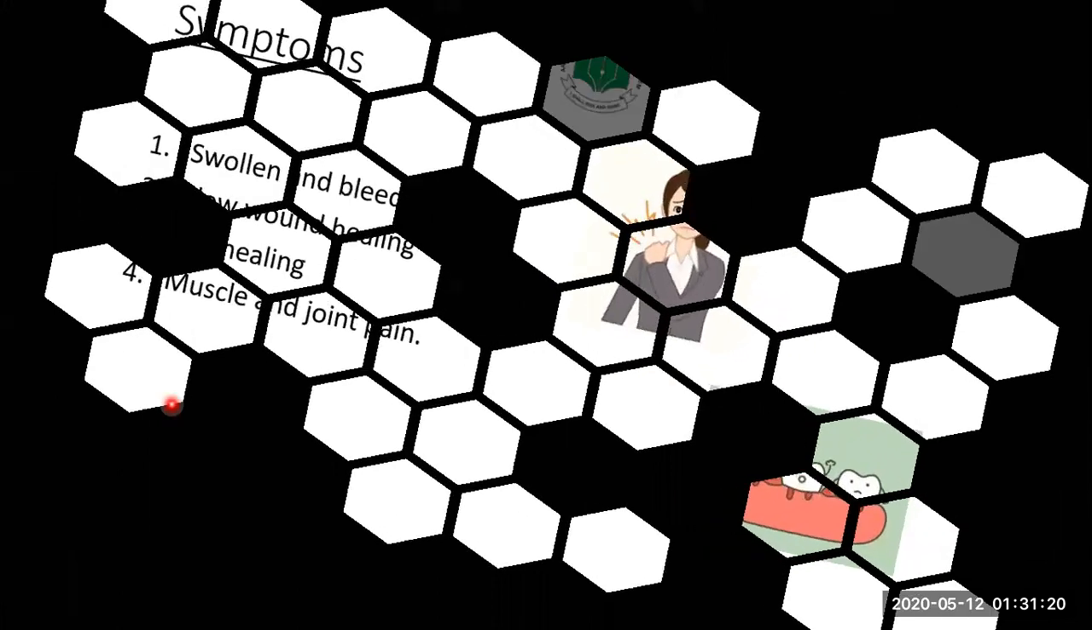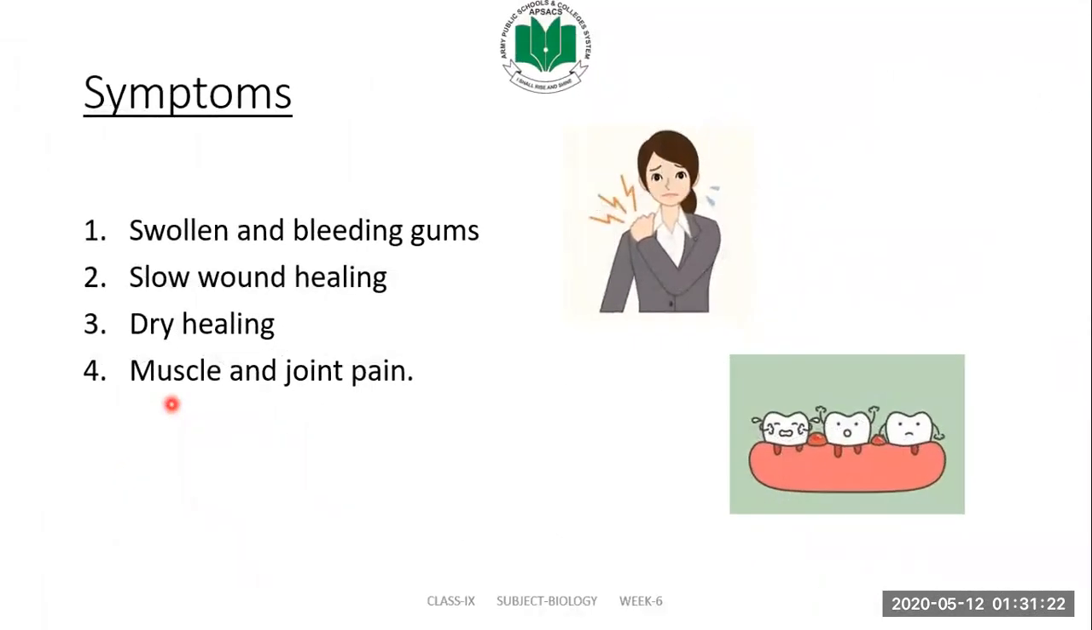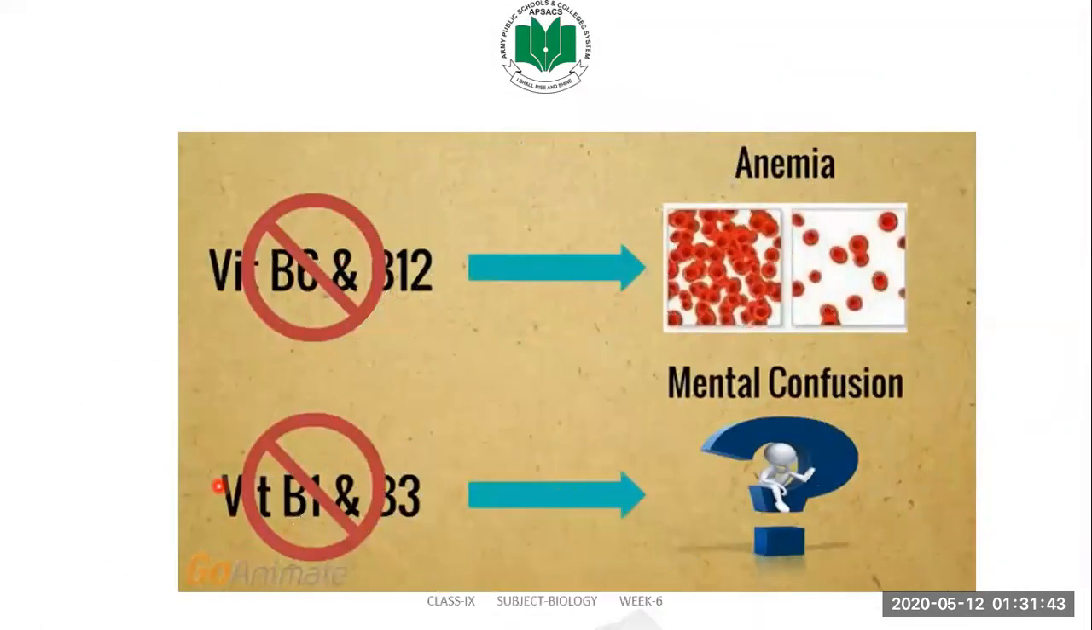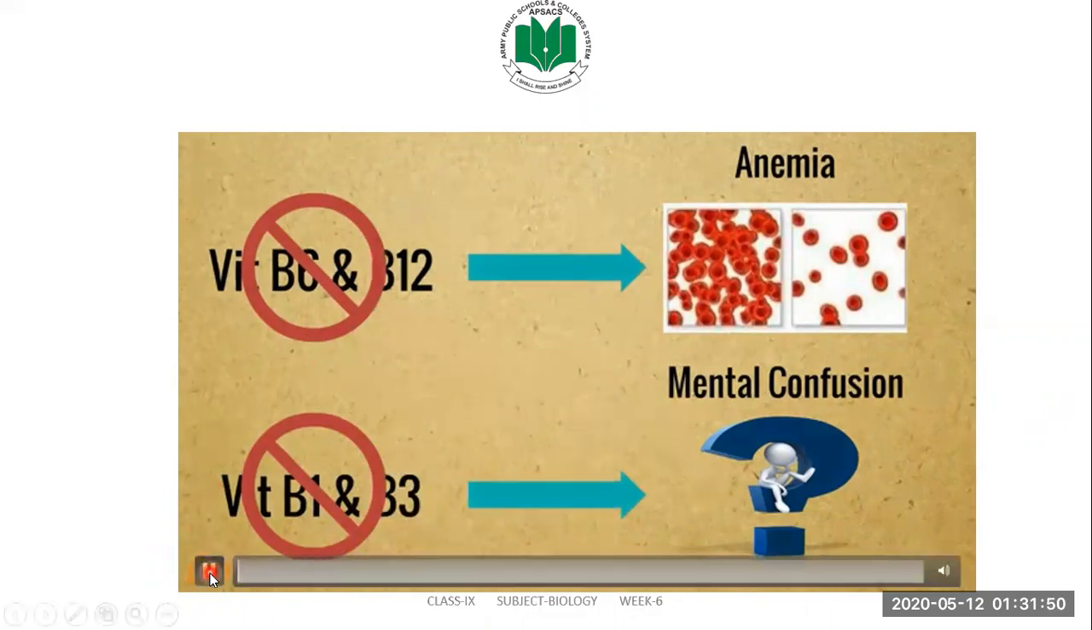Now, what are the symptoms of vitamin C deficiency? Swollen or bleeding gums, slow wound healing, dry skin, muscle and joint pain. When you have a deficiency of vitamin C in your body or in your blood, you have these symptoms appearing in your body: muscle and joint pain, gum bleeding while brushing your teeth, etc. Let's have a look at this video to understand the concept more clearly about vitamin C.